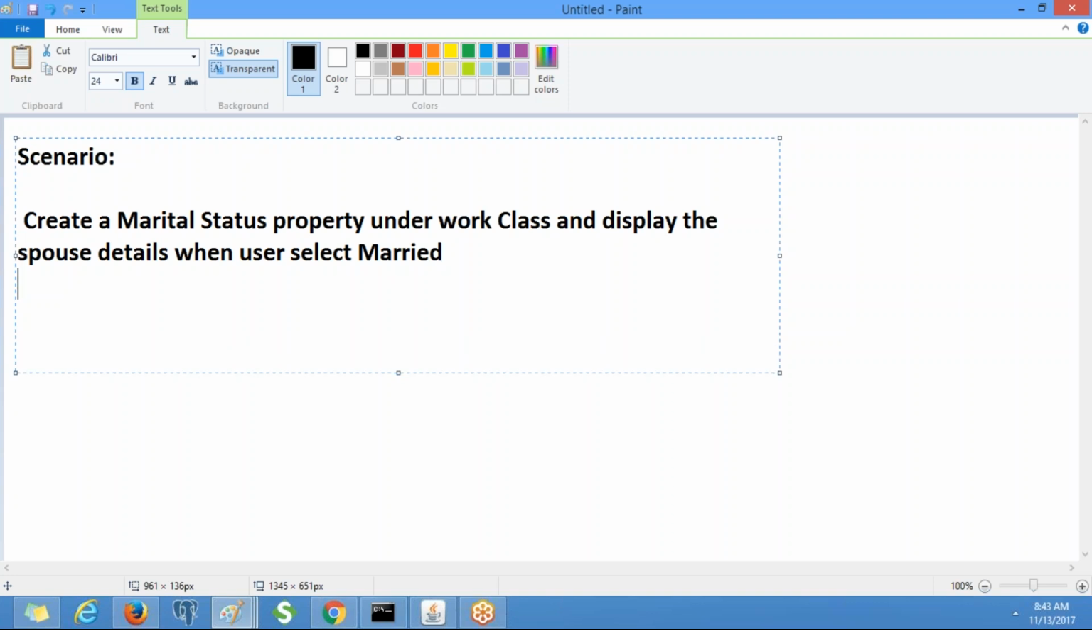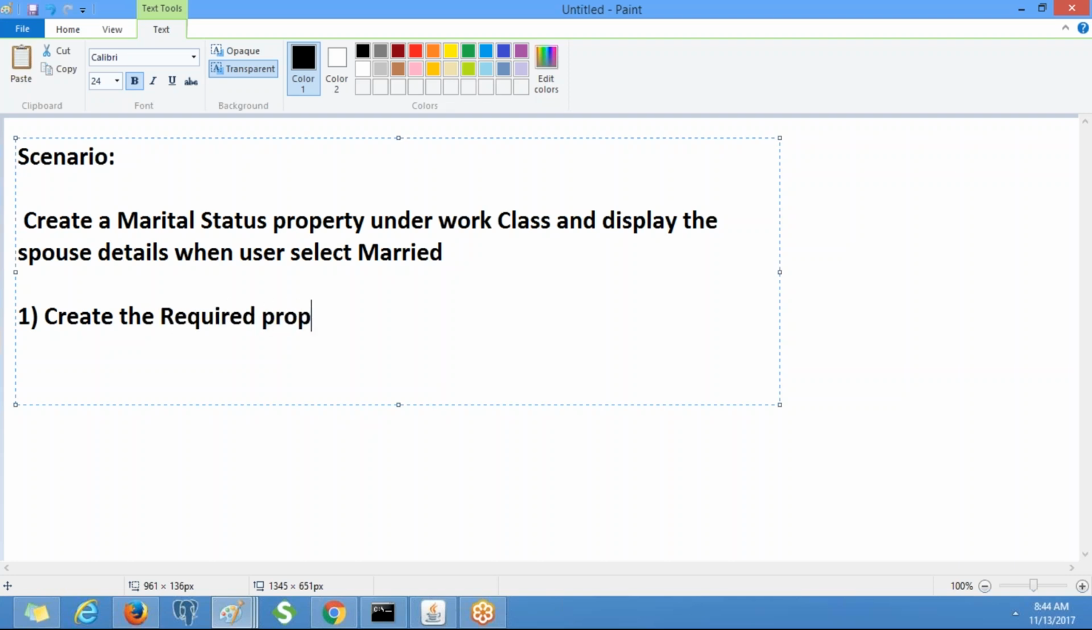As part of this we need to create the properties: marital status, spouse name, date of birth, age, occupation, and income also. Because this is part of a loan application, those details will be required in the later stages. So as part of this scenario, the first step is to create the required properties. I will create the properties, you note down.